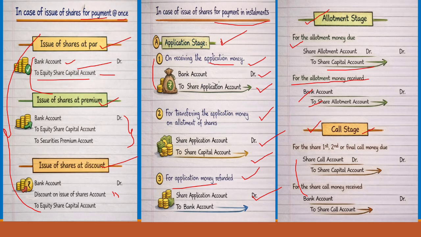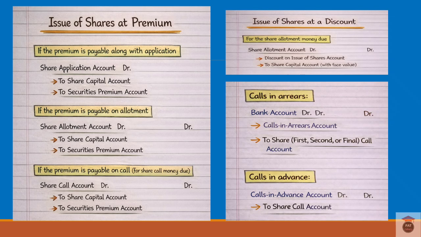If it is only first and final call, then for the first call we can write share call account debtor to share capital account, and bank account debtor to share call account. If there is a second call, you can write share second call account debtor to share capital account, bank account debtor to share second call account. In the same way, if they have given a final call also, then share final call account debtor to share capital account. Likewise, bank account debtor to share final call account. So while we do the illustrations, you will understand it.